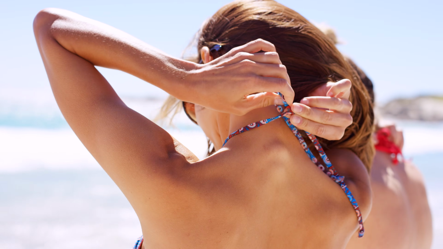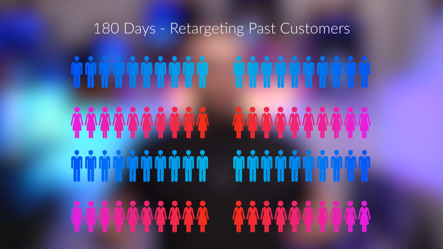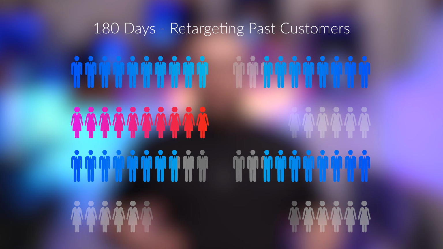Reason number one. Imagine that you are selling bikinis at a seasonal store basically, and you're having these sales and then they stop and then you have more sales and stuff. By having 180 days, you're not able to use the full potential of your past customers to target them again with your new collection and all of that. So one problem that we had with the 180 days for the purchase event is that we were having the problem for the seasonal businesses of not having strong custom audiences with purchases because they were seasonal, and then people were getting lost after 180 days. You were not able to use them unless you were going to use a list.